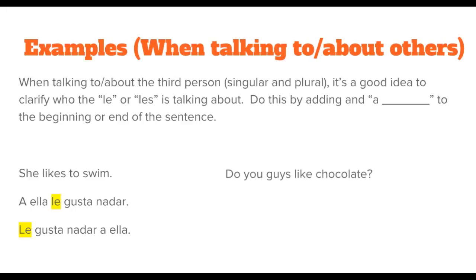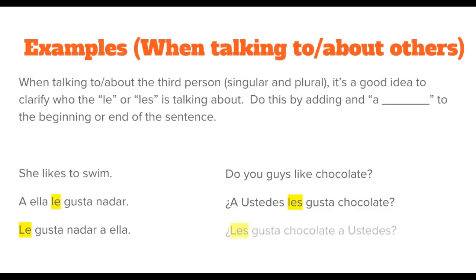Let's look at another example. If I want to ask ustedes a question, do you guys like chocolate? I could say, ¿a ustedes les gusta chocolate? Or I might put that a ustedes for clarification at the end of the sentence. ¿Les gusta chocolate a ustedes?